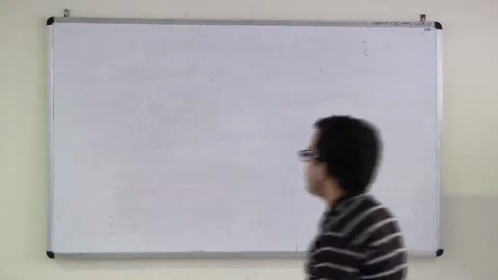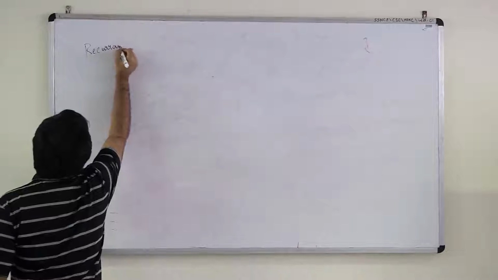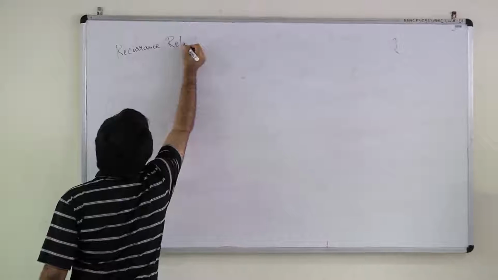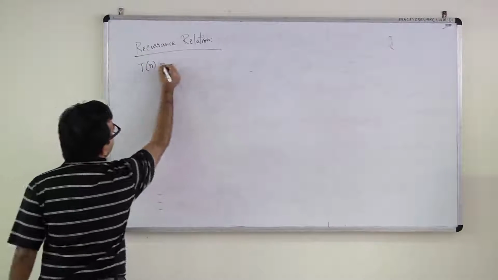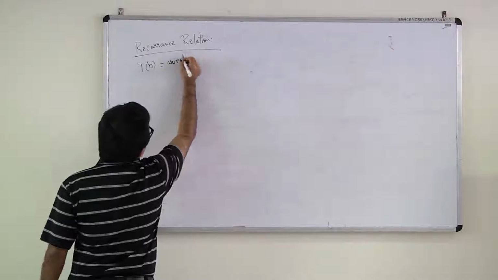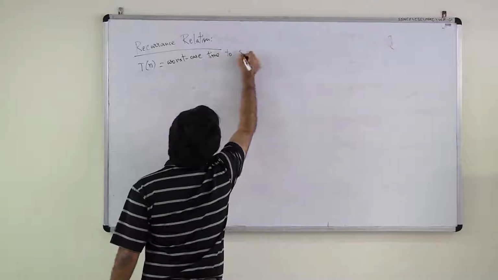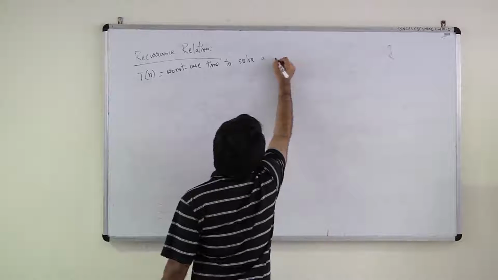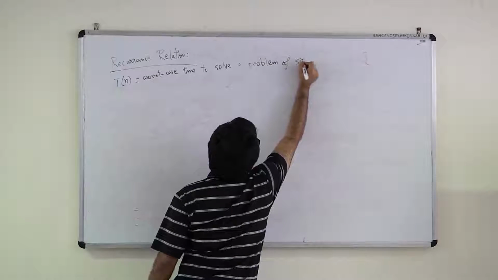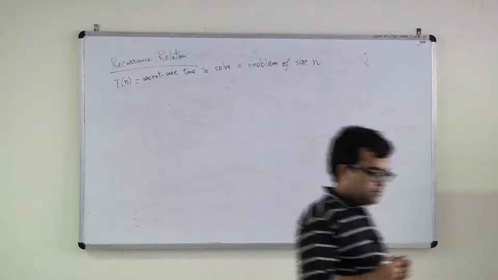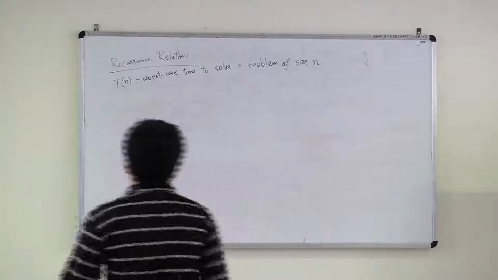For this, we will write down a recurrence relation first. Let Tn be the worst case time needed to solve a problem of size n using this algorithm. So what can I write?